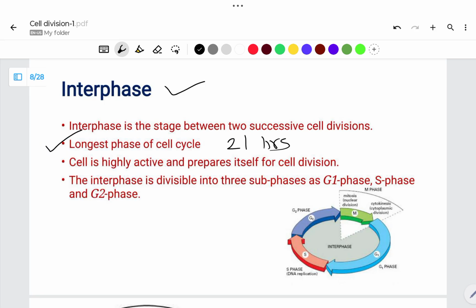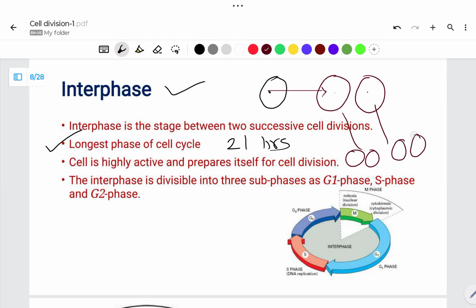The interphase stage is present in between two successive divisions. This is a mother cell, and this is a newly formed cell. The mother cell, after completion of interphase, undergoes mitosis or meiosis and forms new cells. These two new cells again spend their time in interphase and form two new cells again. So interphase is a phase present in between two successive cell divisions.